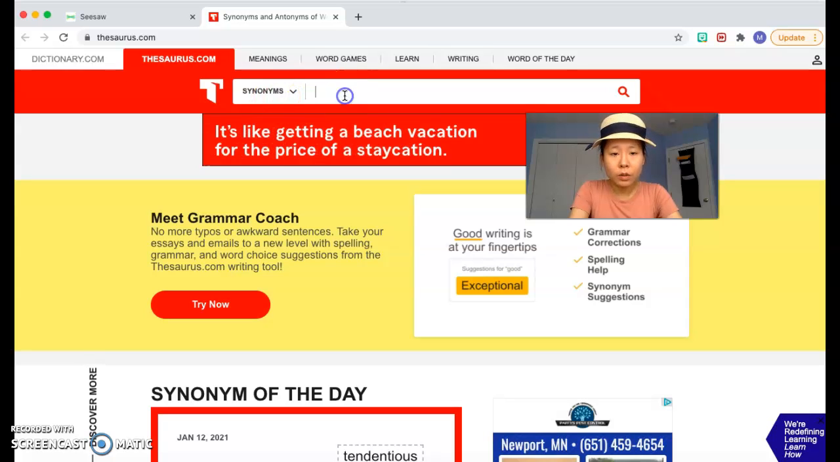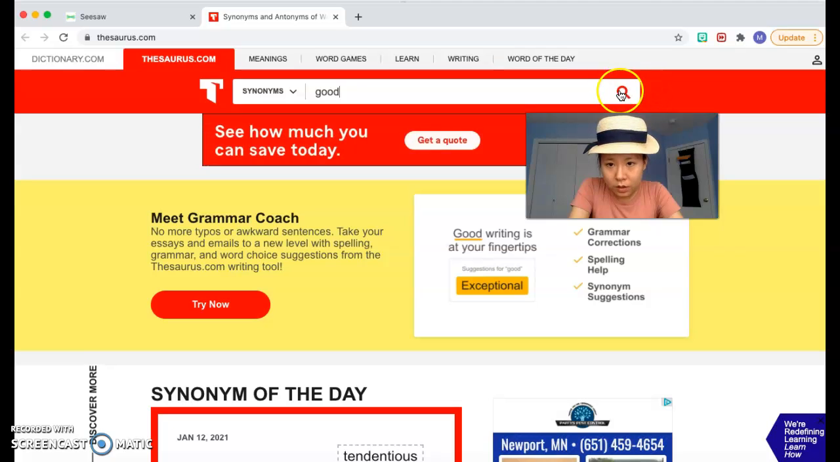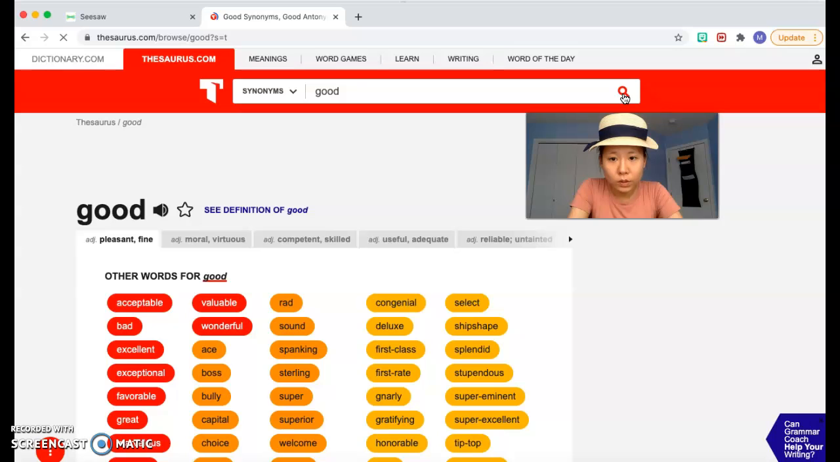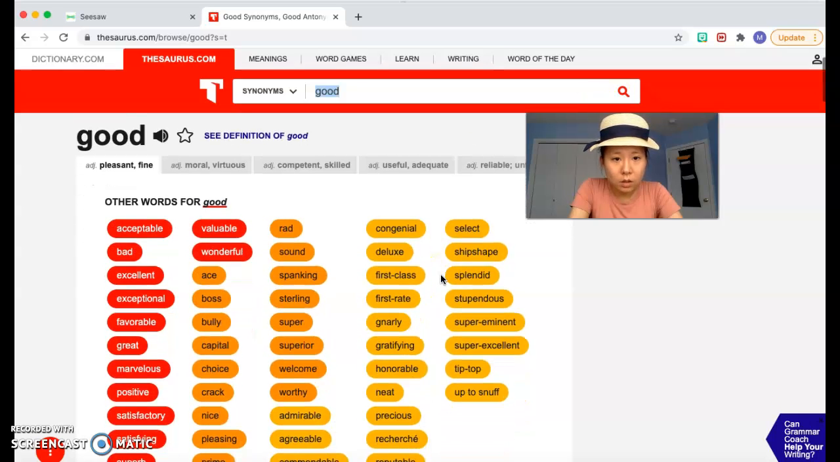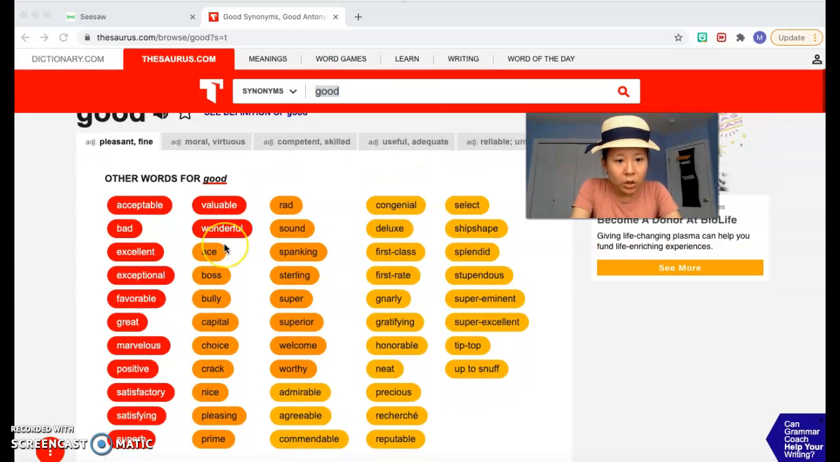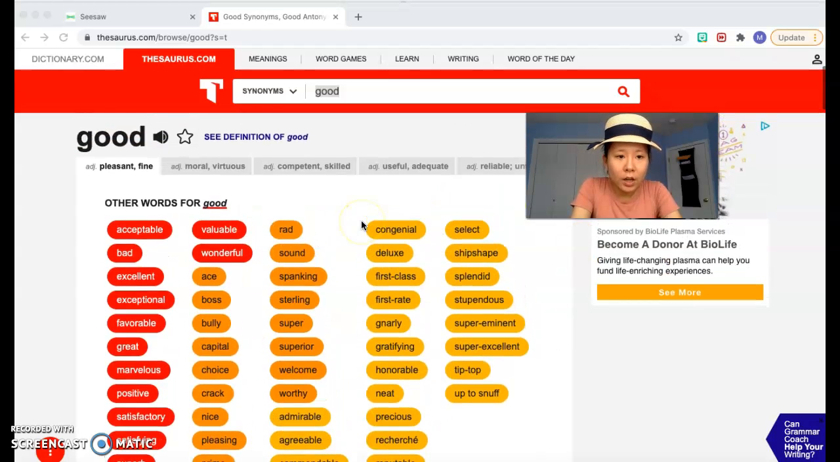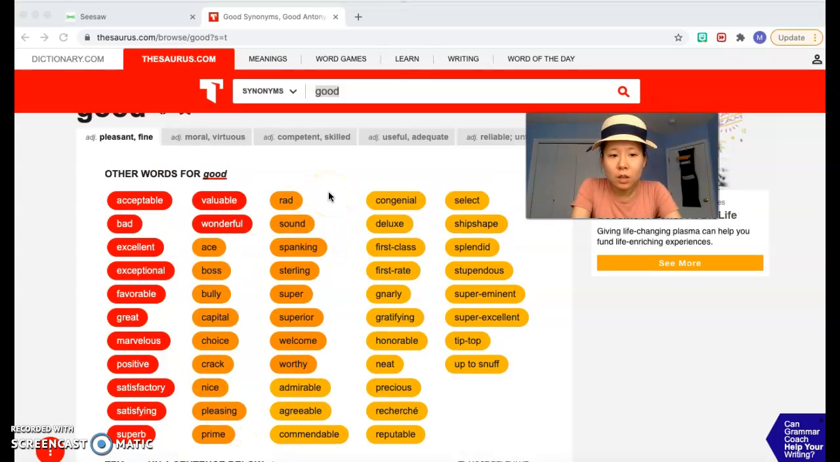So for example, the word I had on the Seesaw was good, right? So I'm going to type good. And then I'm going to click this button, search. And it might take a few seconds to load. And you will see that there are a lot of words listed on here, right?